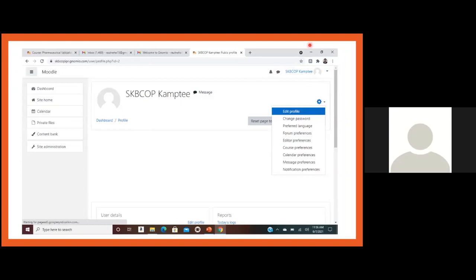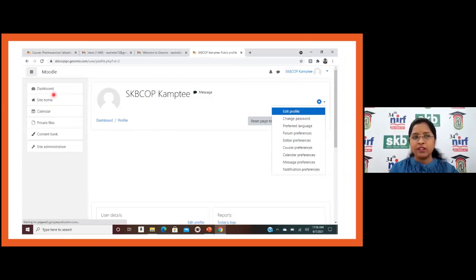Okay. So here on the left hand side, you can see the dashboard, site home, calendar, private files, content bank, and here the site administration, through which you can add different courses. You can take quizzes and assignments through this Moodle platform. So this is all the hands-on associated with the learning management software.